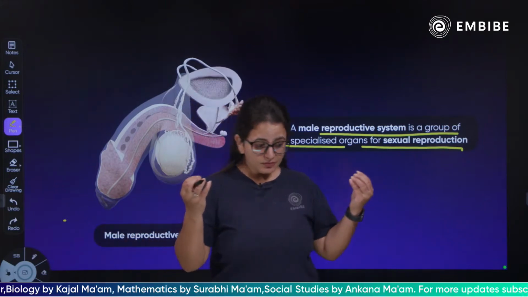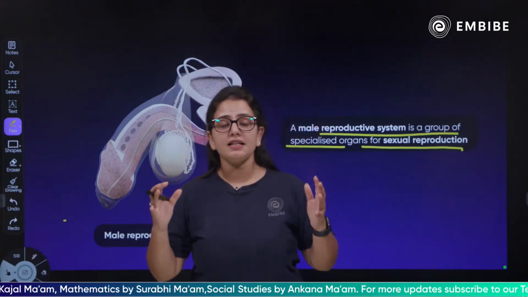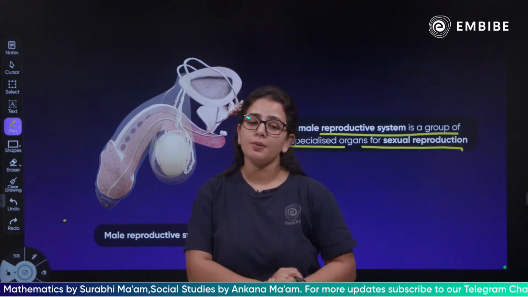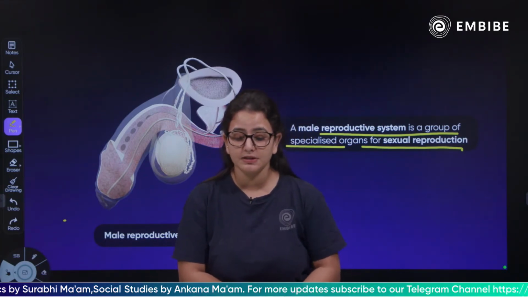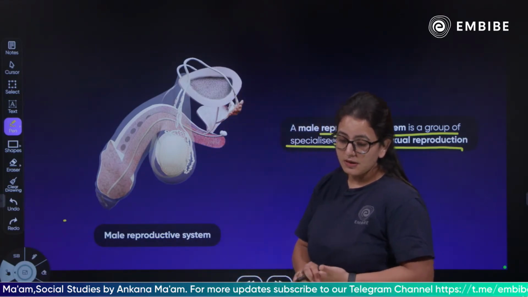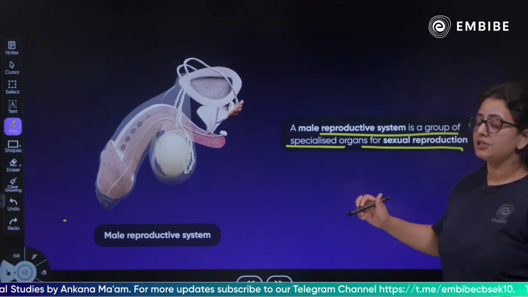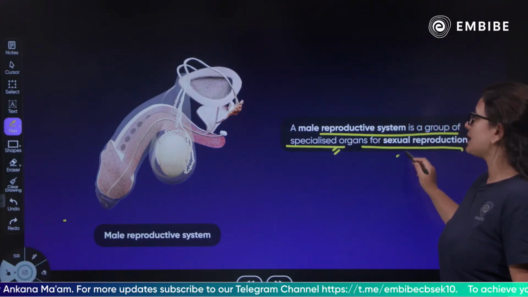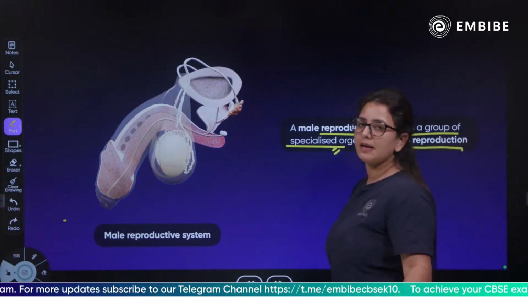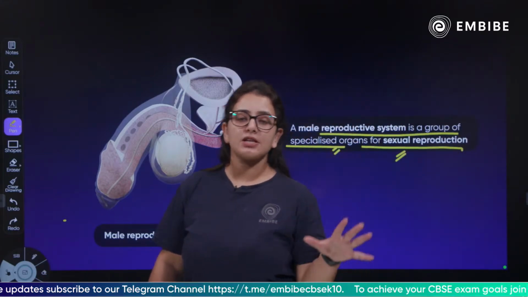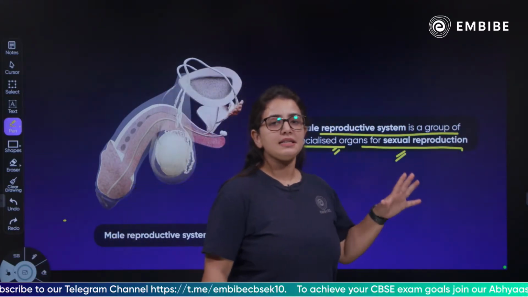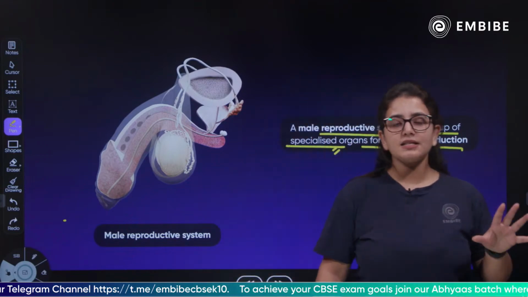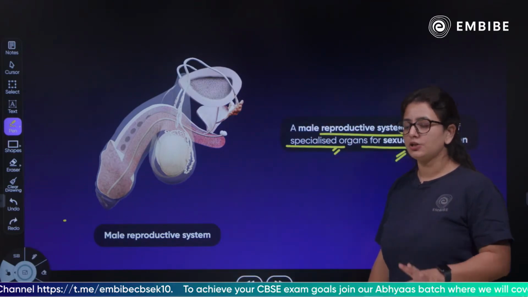The male reproductive system is a group of specialized organs for sexual reproduction. Both female and male have specialized organs to perform sexual reproduction, and certain parts assist in it.